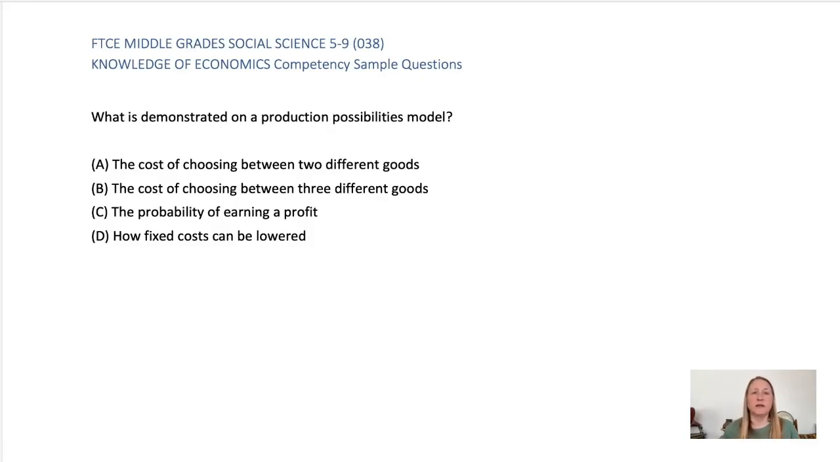B. Three different goods is incorrect. A basic production possibilities model only compares two goods at a time. C. Probability of earning a profit is incorrect. This model isn't about profit. It's about trade-offs and resources. D. How fixed costs can be lowered is incorrect. Fixed costs are a business concept, not what this model shows. The correct answer is A. The cost of choosing between two different goods. A production possibilities model demonstrates the cost of choosing between two different goods. The model will show how much of each good will be produced when making more of one good and less of another.